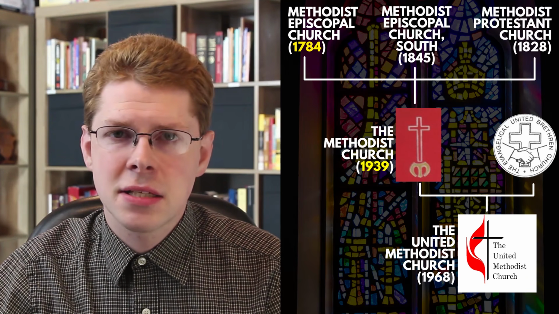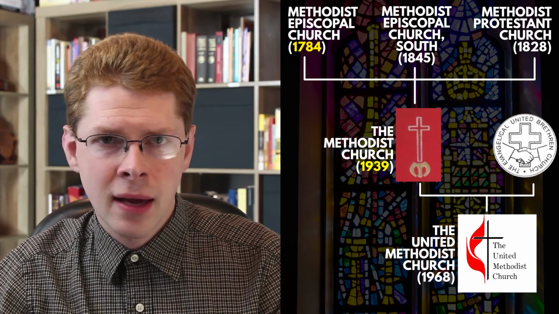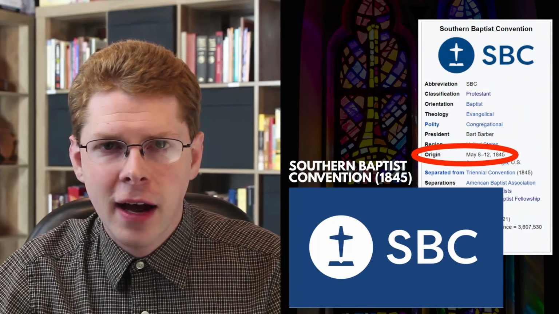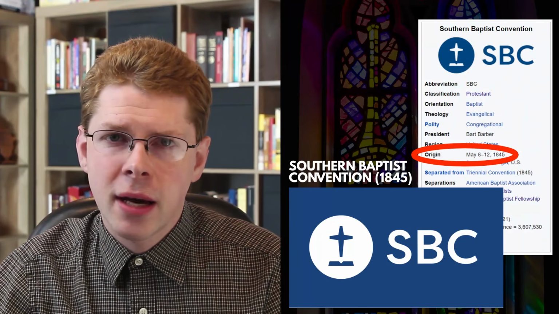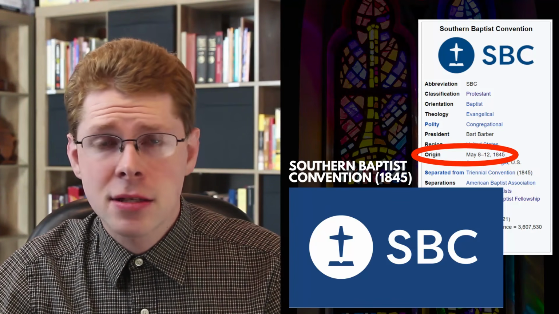But if the denominations wanted to, they could have simply both taken the name the Methodist Church and let the EUB Church merge in and keep their starting date as 1939. Of course, even that start date was a merger, so if they wouldn't have renamed and made a big fuss then, they could claim to be the same denomination that existed in 1784. I mean, it's worked for the Southern Baptist Convention, right? They're old in United States terms, existing since 1845. If they had merged with some other denomination, would that ruin their age-based credibility?